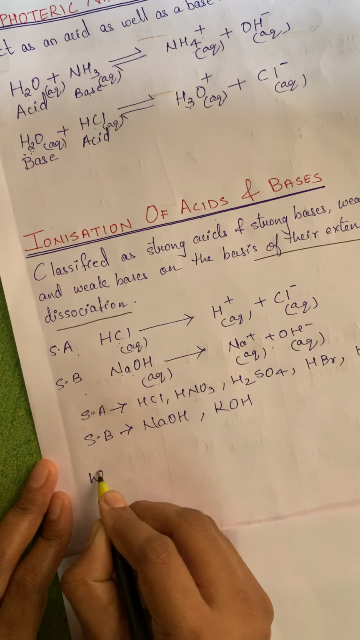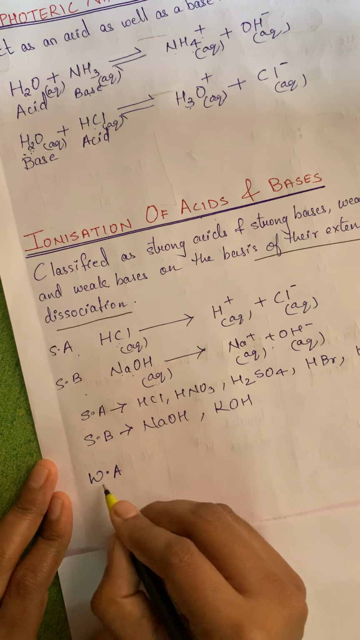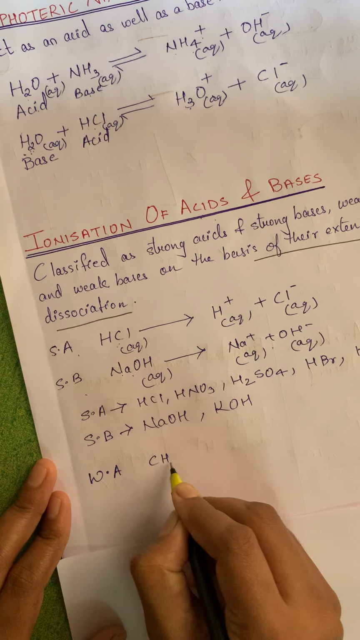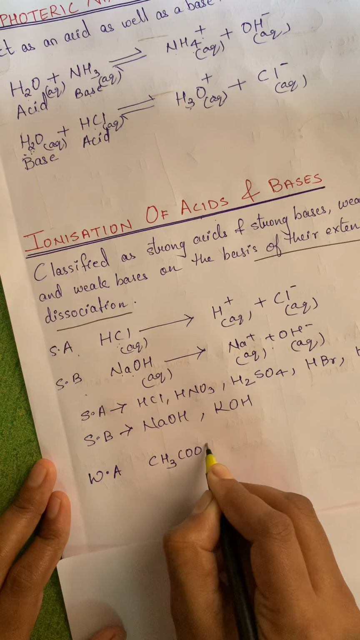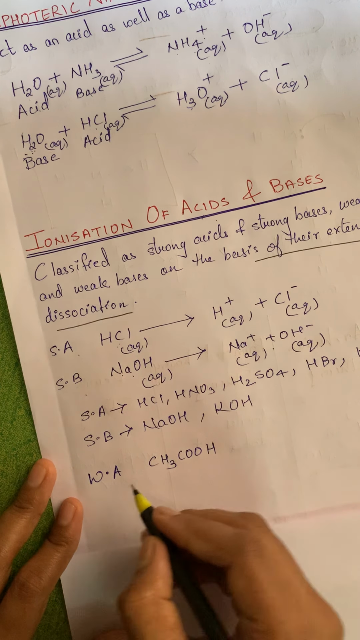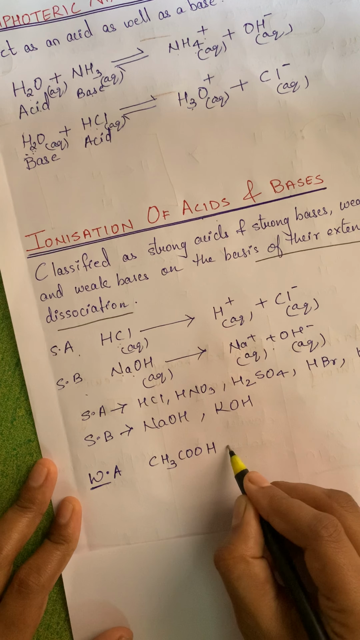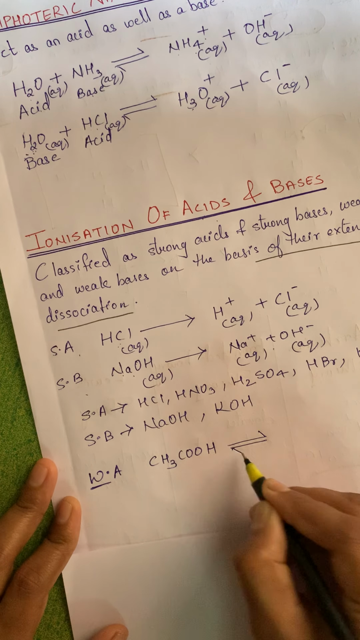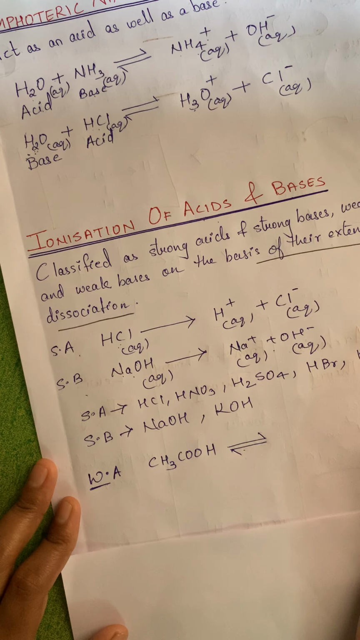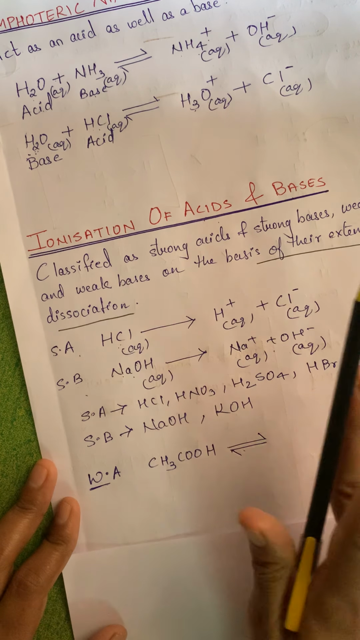Now next we'll understand weak acid and weak base. So first we'll take an example of a weak acid. For weak acid, the greatest example we can say is acetic acid. So it is CH3COOH. Now when we write weak, the arrow will be a double arrow. That means what? The reaction is not completed. Here, in the strong case, the reaction is completed.